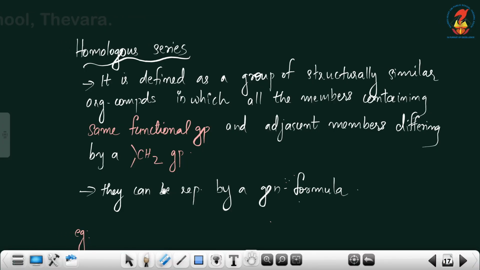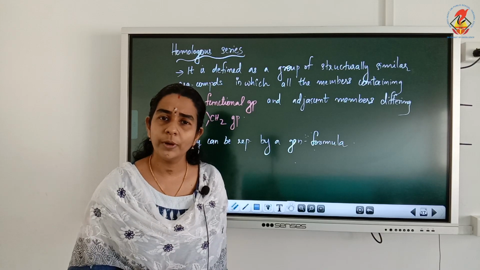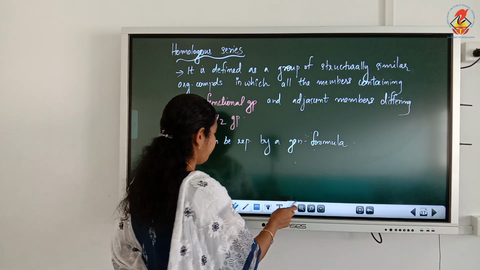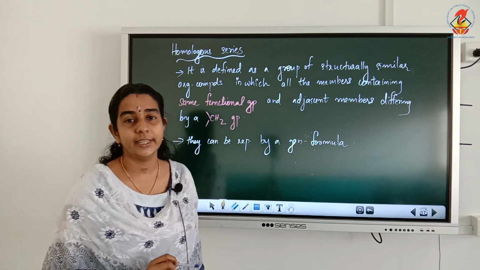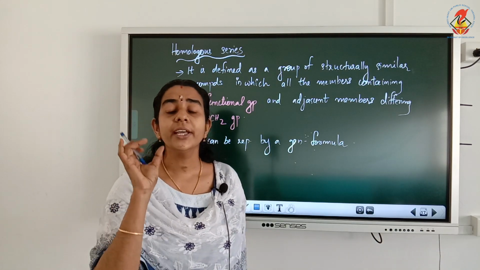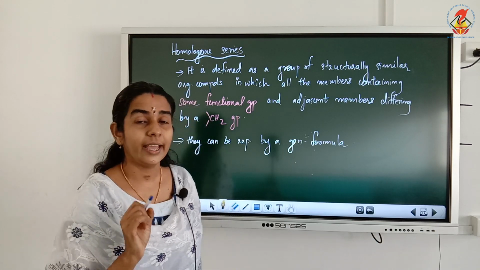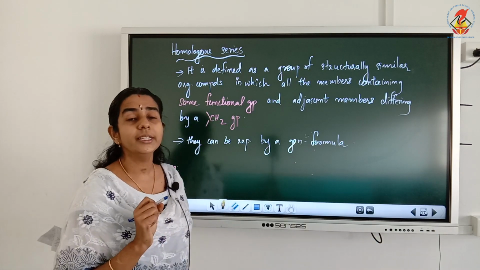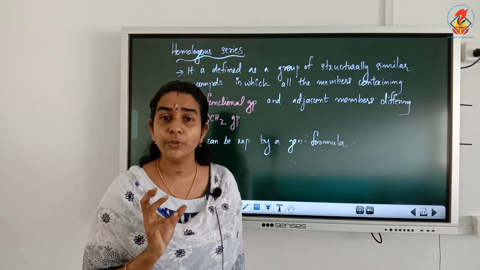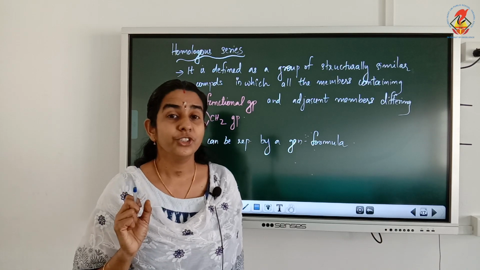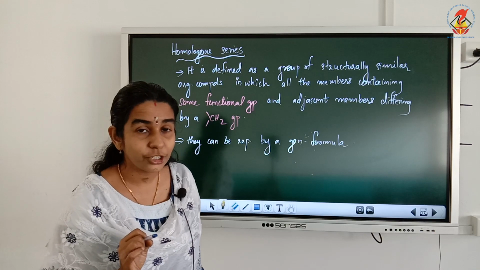The next term is homologous series. What is meant by homologous series? The first condition to form a homologous series is, when we write a homologous series, we have to write adjacent members only, isn't it? Another condition required is that all the members of a homologous series can be represented by using a general formula, and adjacent members will differ by a CH2 group.